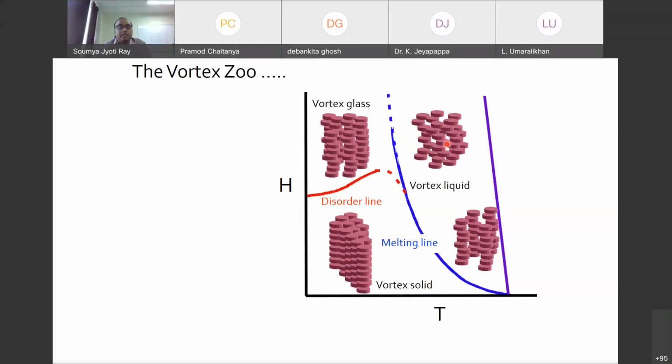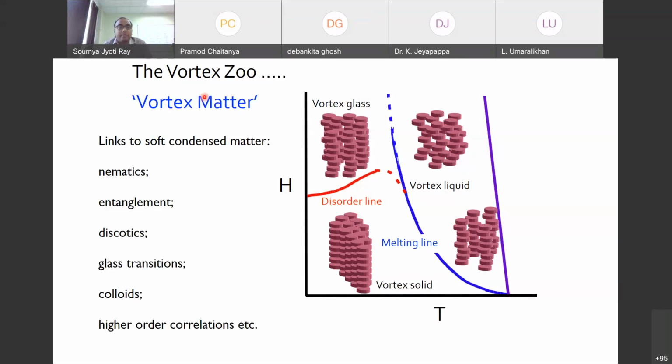That is why this entire phase diagram is called a vortex zoo. There is quite a lot of extensive research being done, and this is quite interesting. For different materials, this phase diagram changes, and in some cases, this leads to interesting quantum phase transitions also. This material altogether is called vortex matter, and it has a lot of links to soft condensed matter. For example, nematicity, entanglement, viscoelasticity, glass transition, and colloid systems also show this kind of behavior, and they have higher order correlation, things like that.